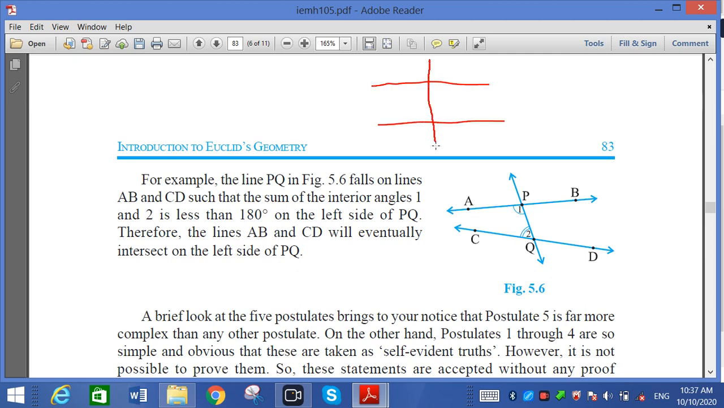If L is parallel to M, then here it is 90 degrees and again it is 90 degrees, so the sum is 180. But here, the line falls on them and they will meet further ahead, right? The sum of these two is always less than 180. Here 90 plus 90 is 180, but here it is less than 180. So lines AB and CD eventually intersect on the left side of PQ.